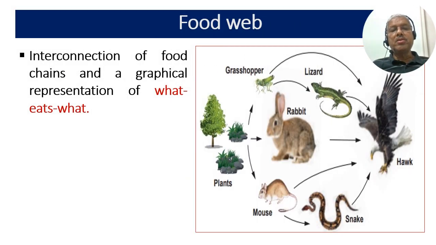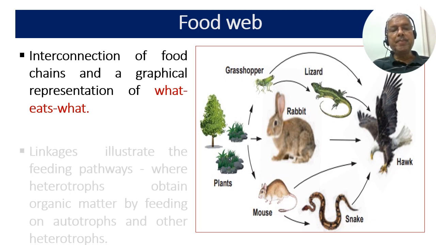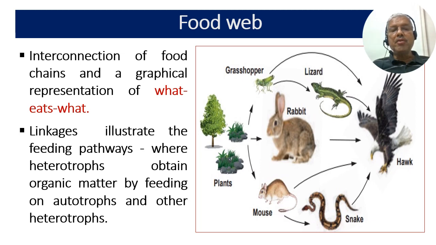A food web is the natural interconnection of food chains and a graphical representation of what eats what in an ecological community. The linkages in a food web illustrate the feeding pathways, such as where heterotrophs obtain organic matter by feeding on autotrophs and other heterotrophs. The food web is a simplified illustration of the various methods of feeding that link an ecosystem into a unified system of exchange.